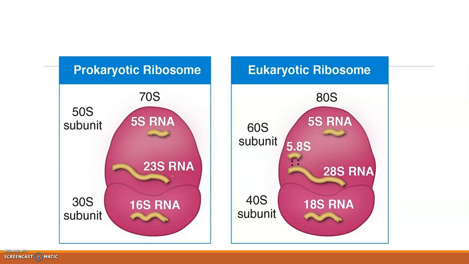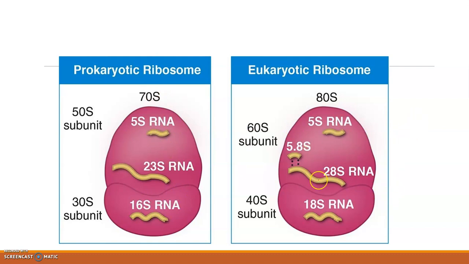I am calling it rRNA because those RNAs which constitute the ribosome are known as ribosomal RNA or rRNA. So in the prokaryotic larger subunit they have 5S rRNA and 23S rRNA, while the smaller subunit has only a single RNA, the 16S rRNA. So this is all about the RNA composition of the prokaryotic ribosome.